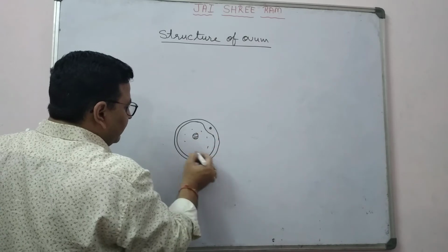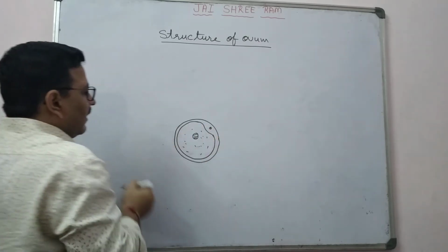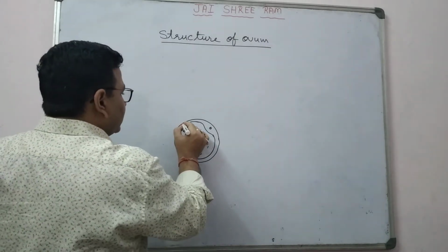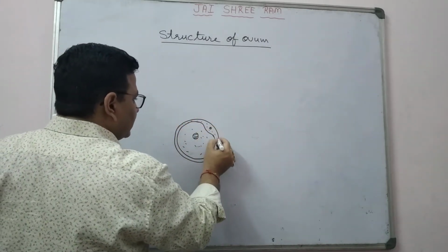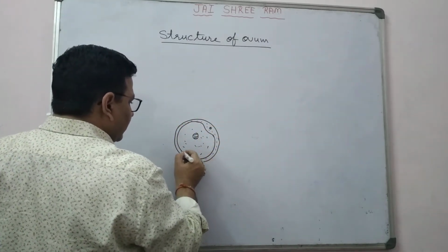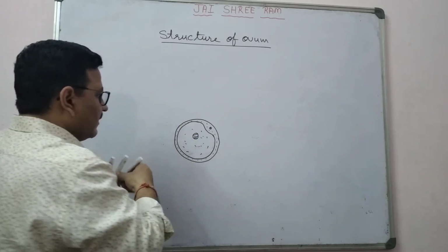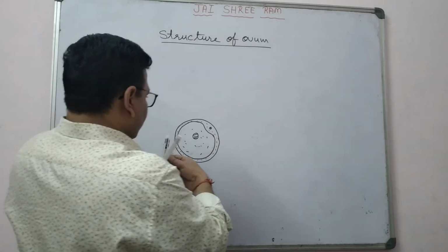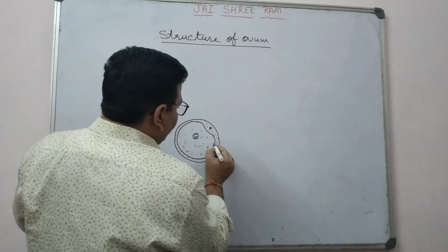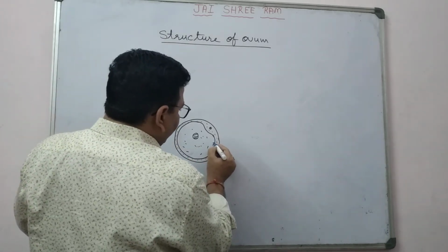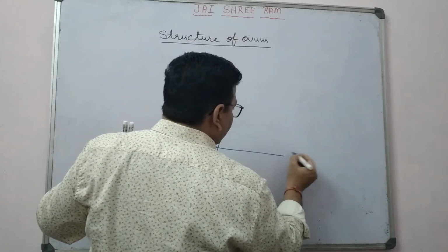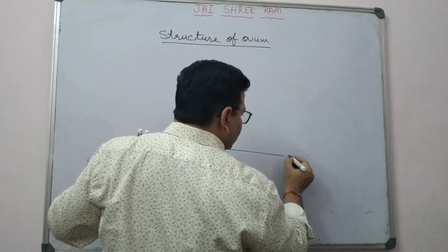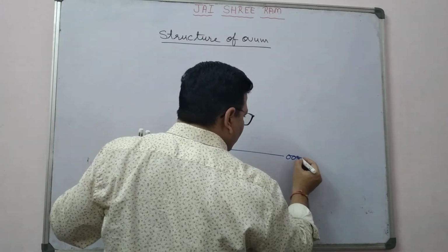And there is the liquid part, and between them there is a space, red part, this one is space. So this membrane is the membrane of the secondary oocyte, so this is known as oolemma.